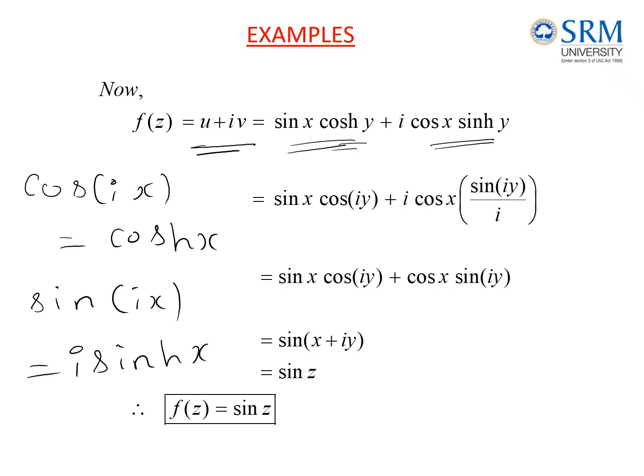This is the relation between hyperbolic and circular functions. So I can rewrite cos hy as cos of iy and sin hy as sin iy divided by i.